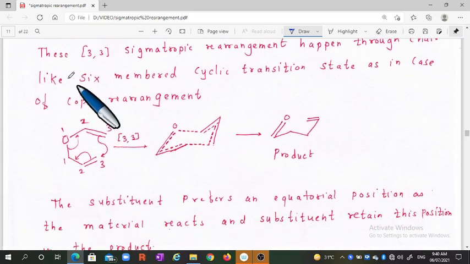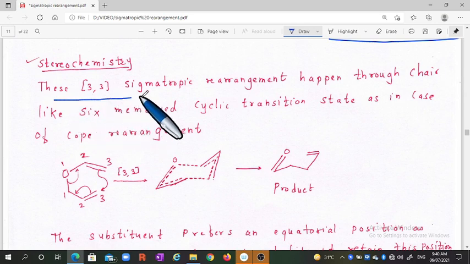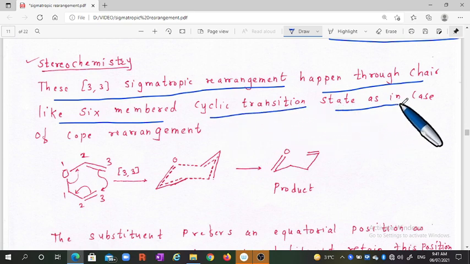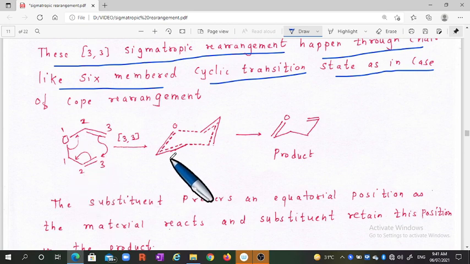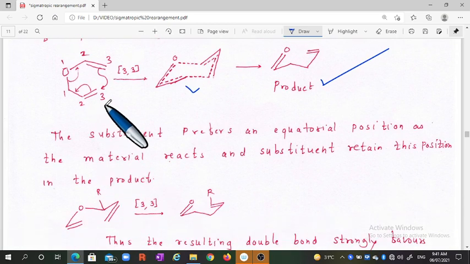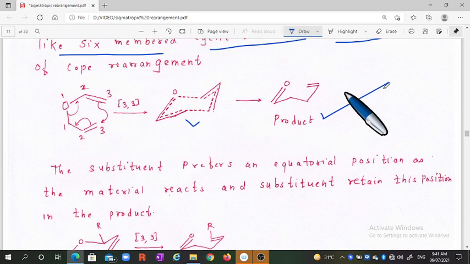Now the stereochemistry. This 3,3 sigmatropic rearrangement happens through a chair-like six-membered cyclic transition state, as we have discussed earlier. If such a compound is there, through this transition state we will obtain the product. This is an unsubstituted reactant, therefore in this case there is no need to specify the position.